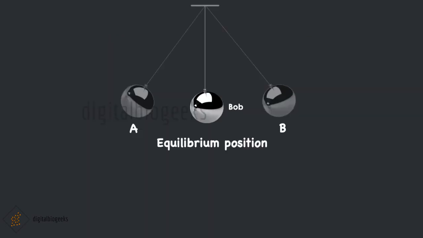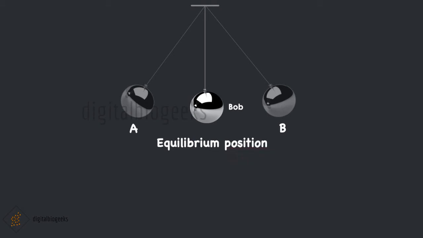The clock measures time by using the periodic motions of a pendulum. Let's learn about a simple pendulum. A simple pendulum has a small ball or piece of stone suspended from a rigid stand by a thread. This metallic ball of the pendulum is called bob. Here we can say a pendulum at rest. It is not moving. This resting position of the pendulum is called equilibrium position or mean position.